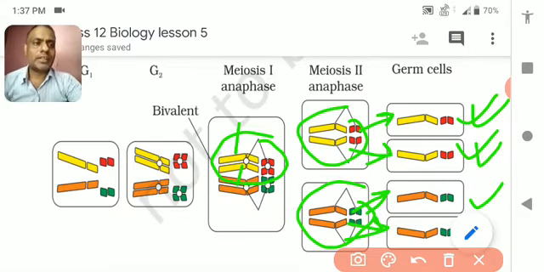So during gamete formation, the pair of chromosomes also separates, just as the factors separate.